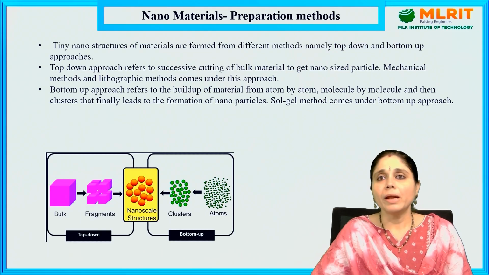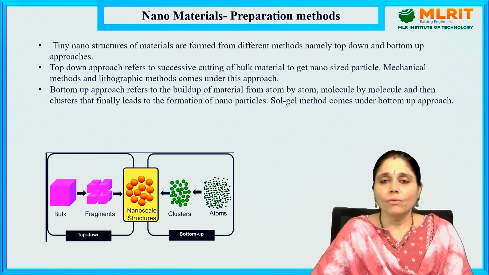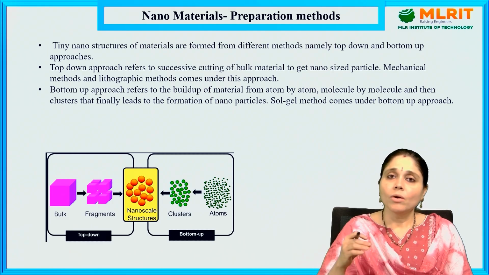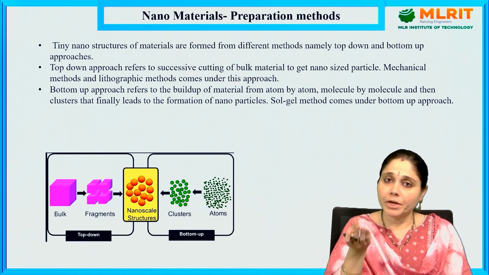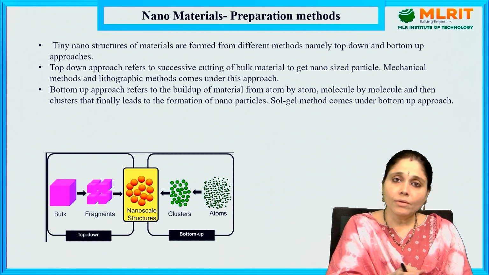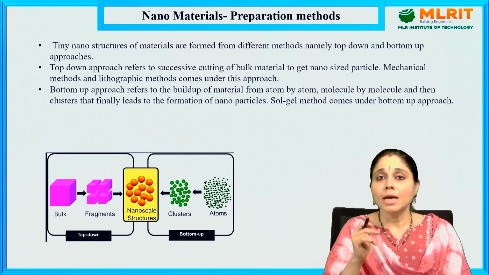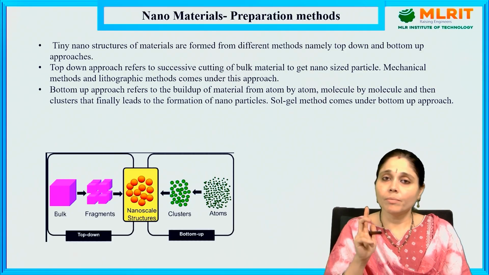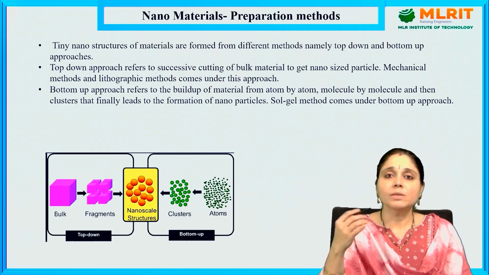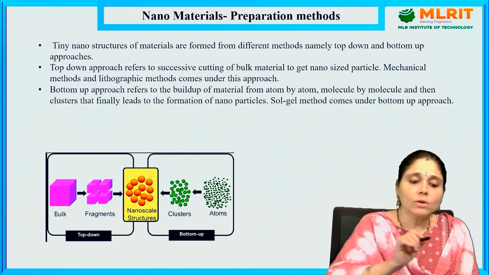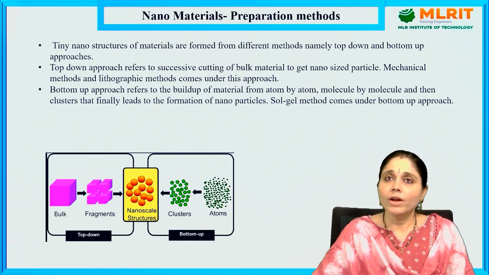Next, preparation methods of nanomaterials. How are nanomaterials prepared? We have just seen what a nanomaterial is and how nanomaterials change their properties when the size is reduced. Now, the preparation methods. There are two preparation methods. One is the top-down method and another one is the bottom-up method. Tiny nanostructures of materials are formed from different methods, namely top-down and bottom-up methods.